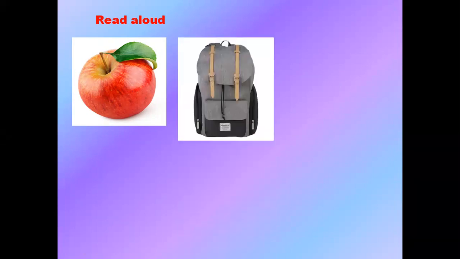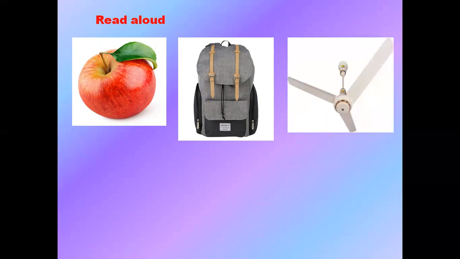Now read aloud. I told you before, I will ask you. Look at this picture. What is this? Apple. Now look at this picture. What is this? Bag. What is this?